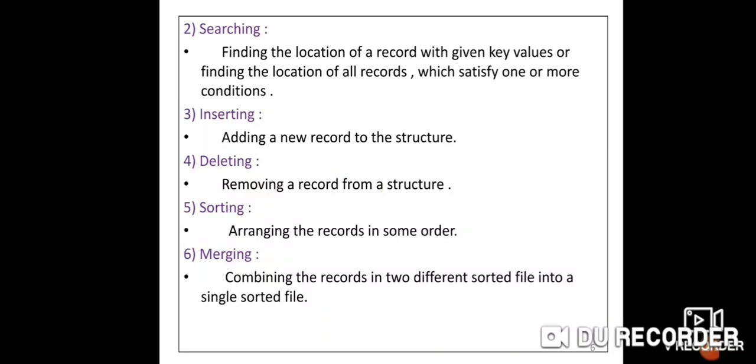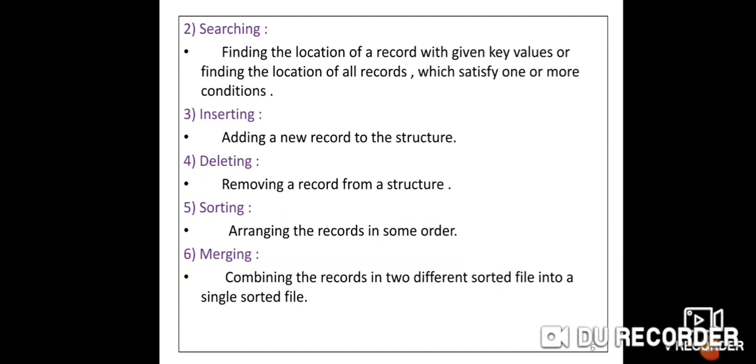First operation is traversing. Traversing means accessing your data structure once, means visiting every element in an array. Second one, searching. Searching means finding the location of a particular record in an array. Third one, inserting. Inserting means a new element is added into an array. And then deleting.